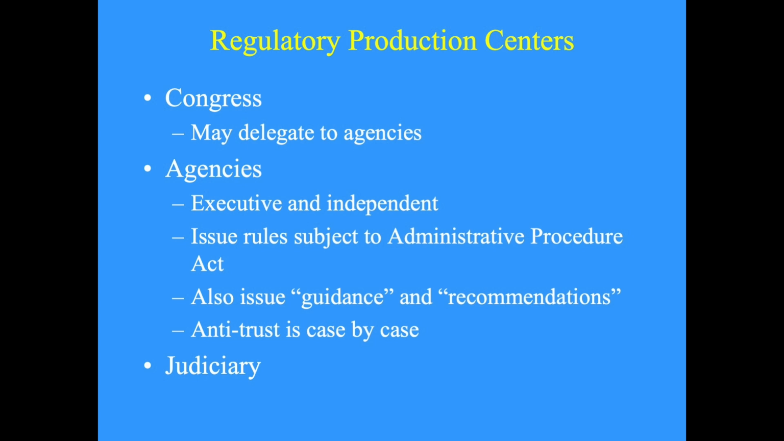The two broad types of agencies we need to understand are executive agencies, whose heads are part of the president's cabinet, and the independent agencies. Both types can issue rules subject to the Administrative Procedure Act, APA, which is the kind of regulation emphasized in this video. Although outside the APA, guidance and recommendations can also be important. Antitrust regulation is often on a case-by-case basis. Here is the chronology of APA rulemaking.